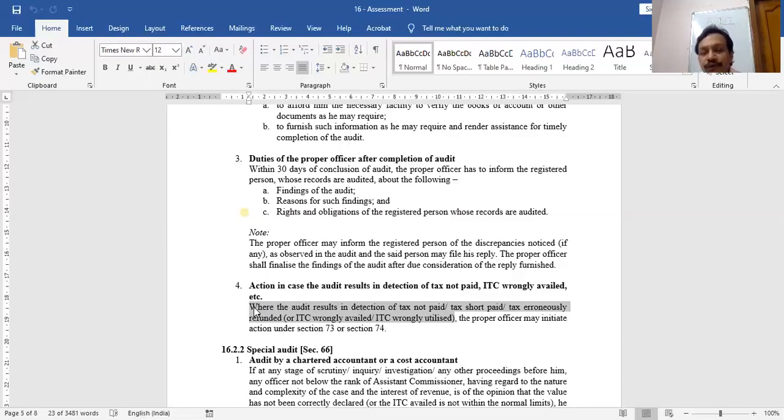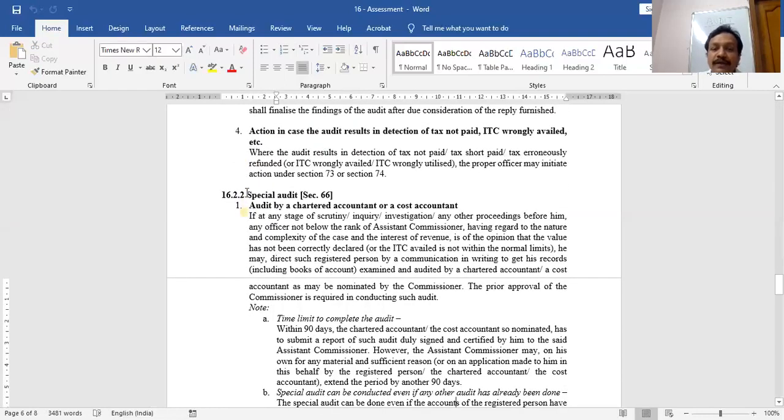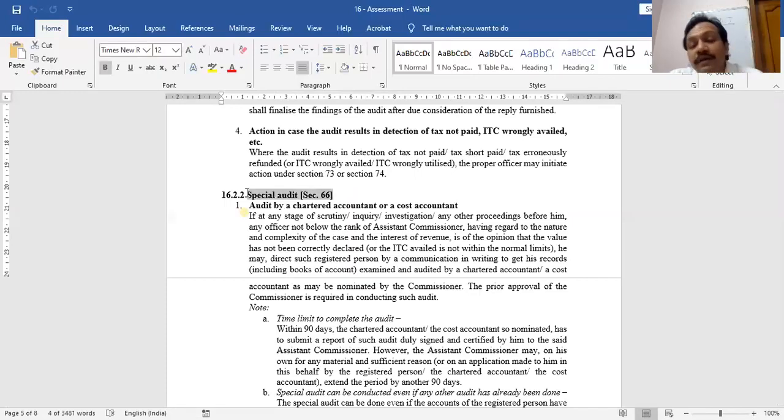Next and last section of audit, section 66. It is a special audit, not normal in nature, special. Since it is special, we have to learn some special points. It has to be conducted not by the department, but by a chartered accountant who is assumed to be an expert in audit procedure, or by a cost accountant. In section 65, department officers conduct the audit, but under section 66, the department doesn't conduct the audit. The department appoints a chartered accountant or a cost accountant who will conduct the audit.